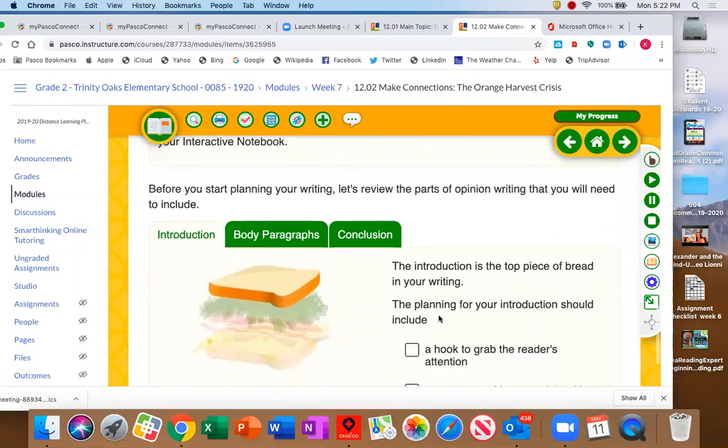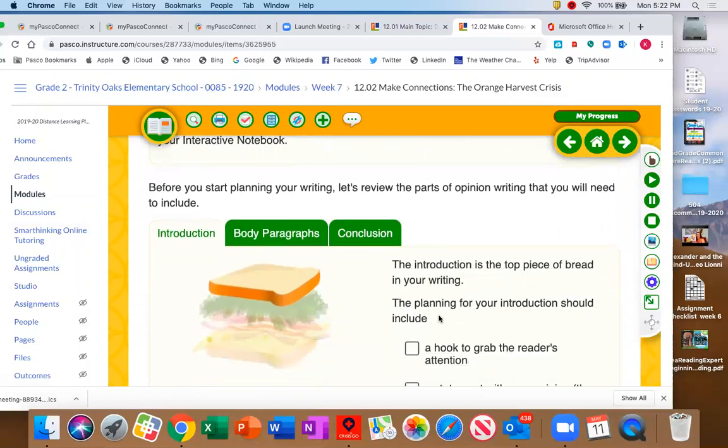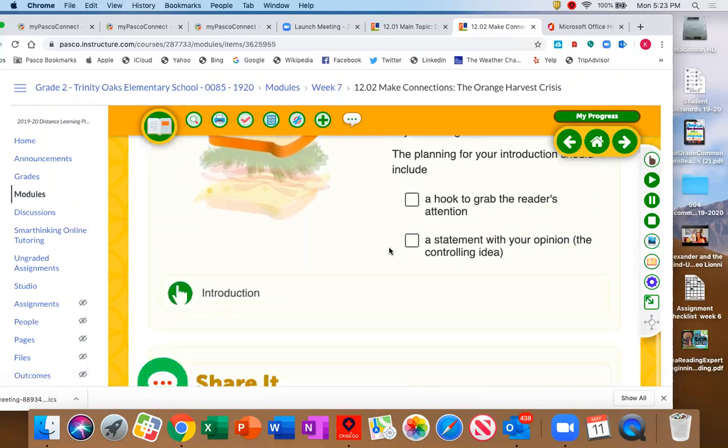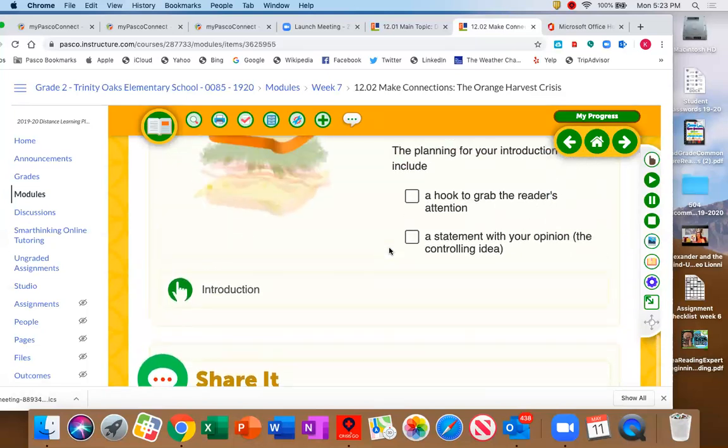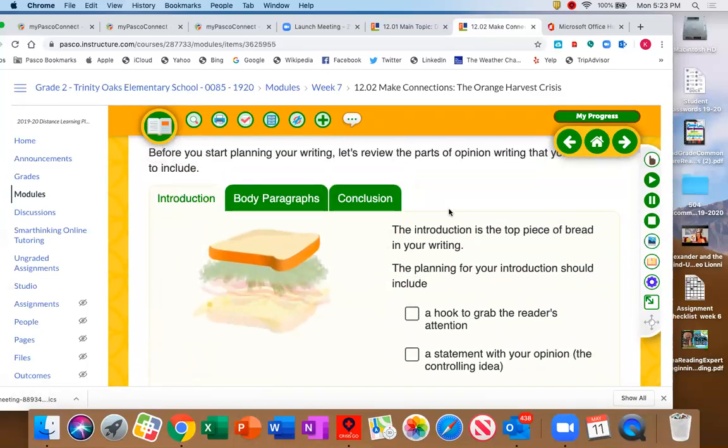And then it goes through again about that writing piece where you have the introduction. Then you have the body paragraphs. Then you have the conclusion. Make sure that you read through those tabs. All righty? And you really want to make sure that you are understanding that writing process again.